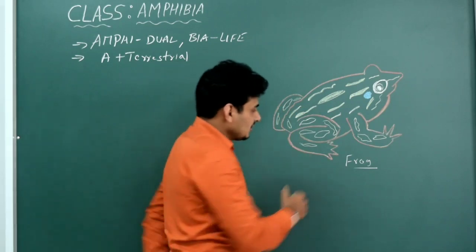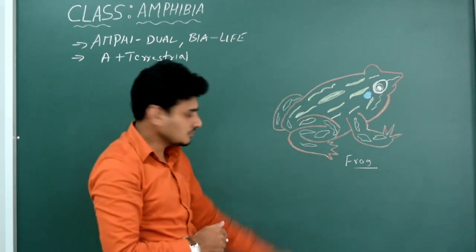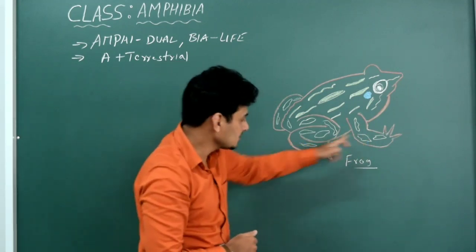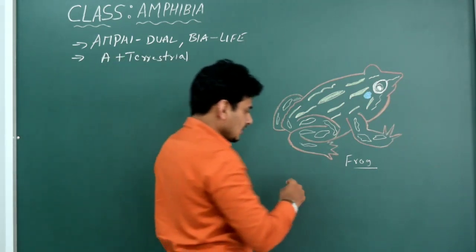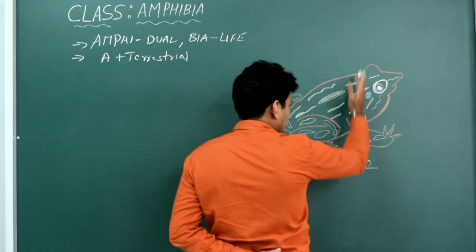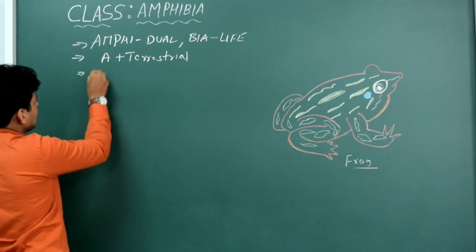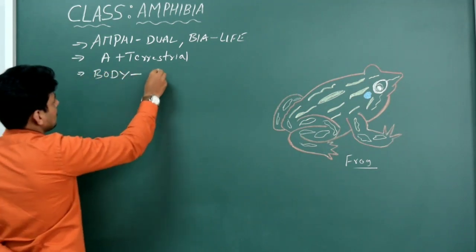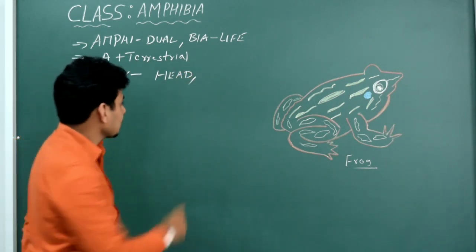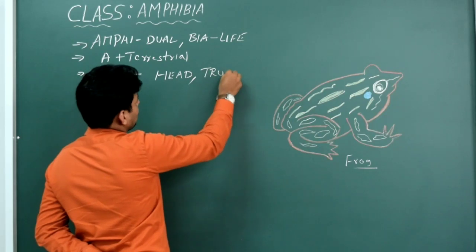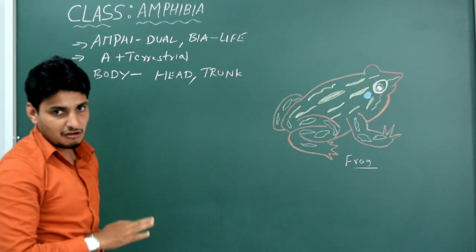And other than that, it has got limbs also. How many are there? Two pairs. A pair of forelimbs and a pair of hind limbs. Forelimbs, hind limbs. Simple, right? Other than that, there are characters. Let us see that. In the case of frog, the body is divisible into only two parts. One is a very well distinct head. The other one is the trunk portion. This is trunk. Got it? So this is a very important character of a frog.